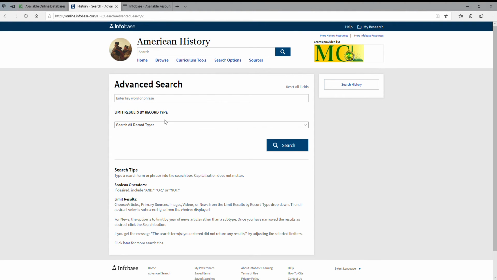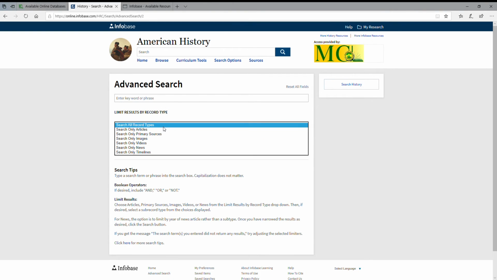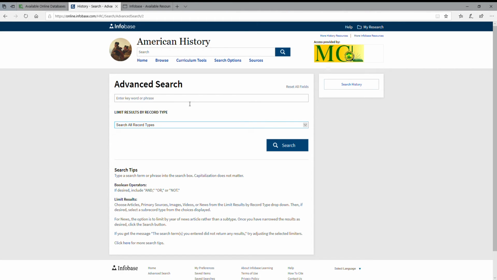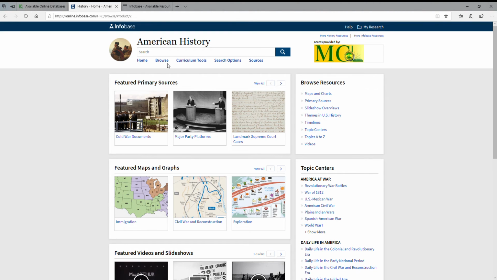So if I wanted to see the advanced search, basically I can just narrow by record type. And in this particular database, there are articles, but it is also very rich in primary sources and audiovisual. So you'll see videos, images, newspaper clippings, and there's also the tools. So you might see timelines, diagrams, graphs, all that kind of stuff. So I'm just going to go back to the basic search by hitting the home.